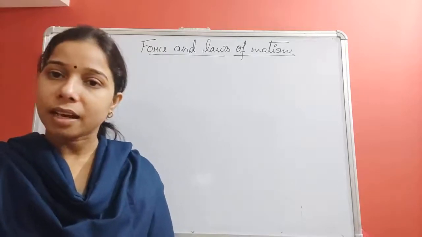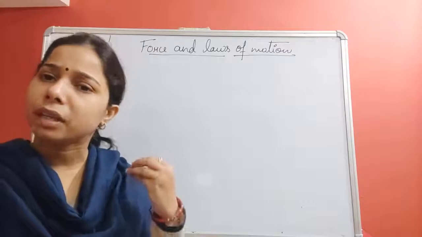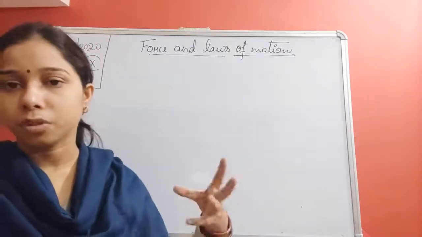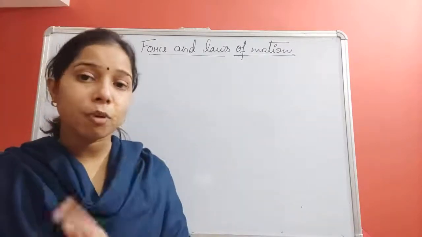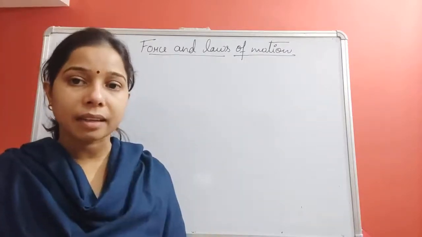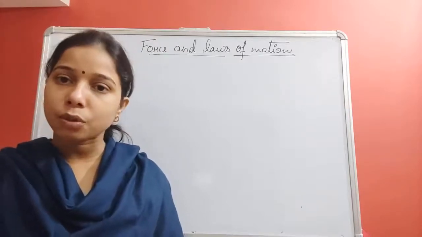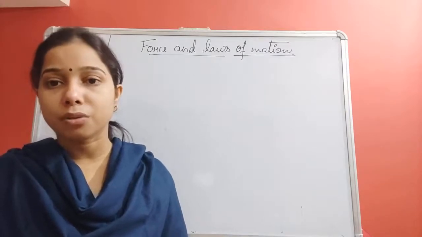At that time we will say that the cycle is not going to stop, but it will continue to move on the road, right? So here an external force is acting on the cycle, which makes it stop. Now on the same basis students, we will start with Newton's laws of motion.